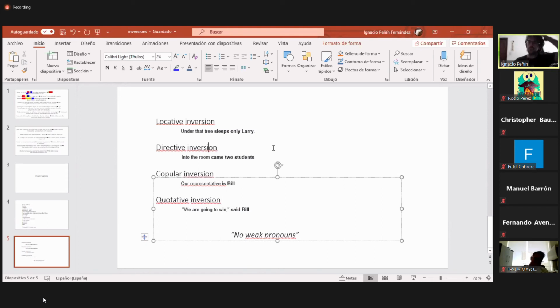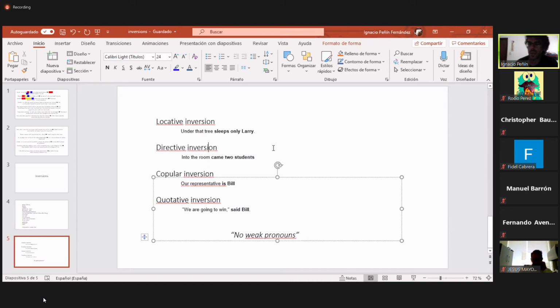Okay, or we use this very frequently when we are talking about the direction of an action. If we want to focus on the place or the objective or the goal of that action rather than the subjects who are making that action, we can invert the structure. In this case, the room itself is more important than the students who came to the room.